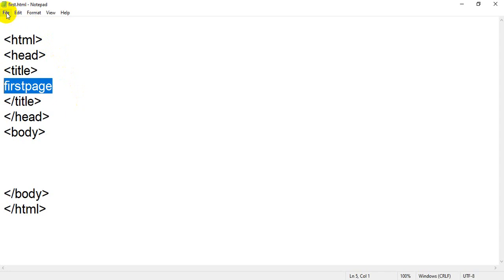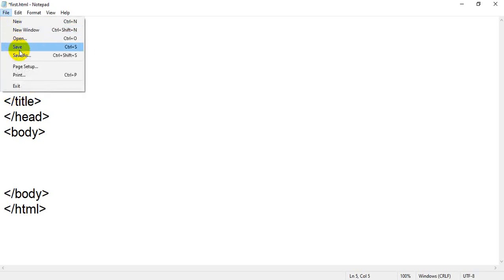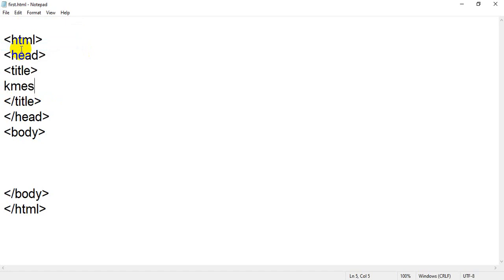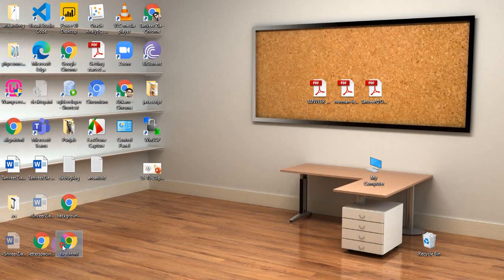If you save the file, you will see only this one, and you will see it in the title. So instead of first page, if I write Chemius in the title and click on save, then flip back to my desktop and open this file again, this file runs.